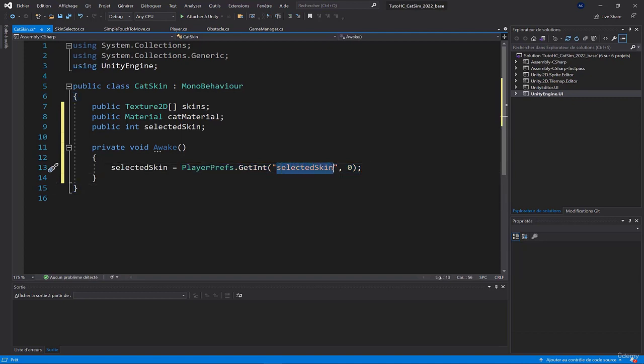Either we have this data stored in the phone's memory, or we don't have this data stored at all, in which case we say that the default value is 0.